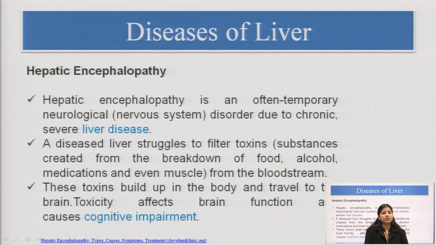When the liver is losing its function to eliminate toxins, the toxins increase in the blood, which can cause damage in the brain. That can lead to cognitive impairment or nerve disorder.